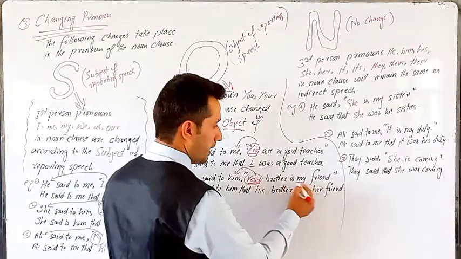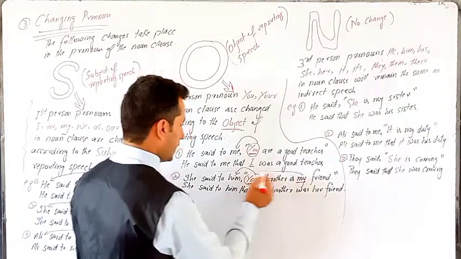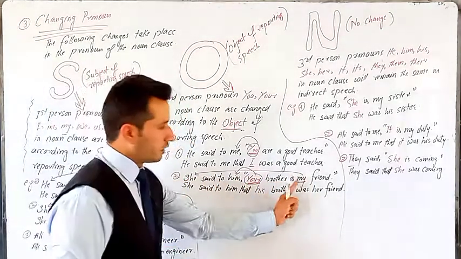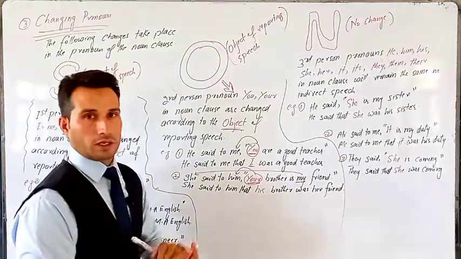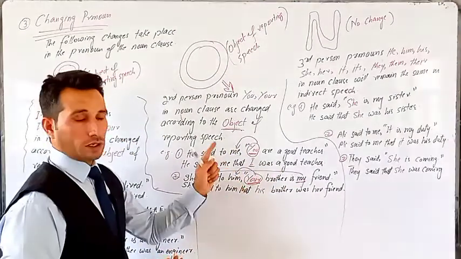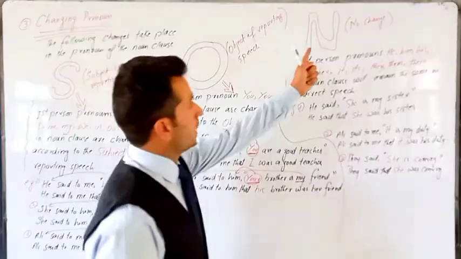Now, here my, again it is first person, so you have to be careful. Again, we have to change it according to the subject, and the subject is she, so we convert it into possessive case, her. So, that is how we convert second person into indirect speech according to the object of reporting speech. Okay. Next, we have N.